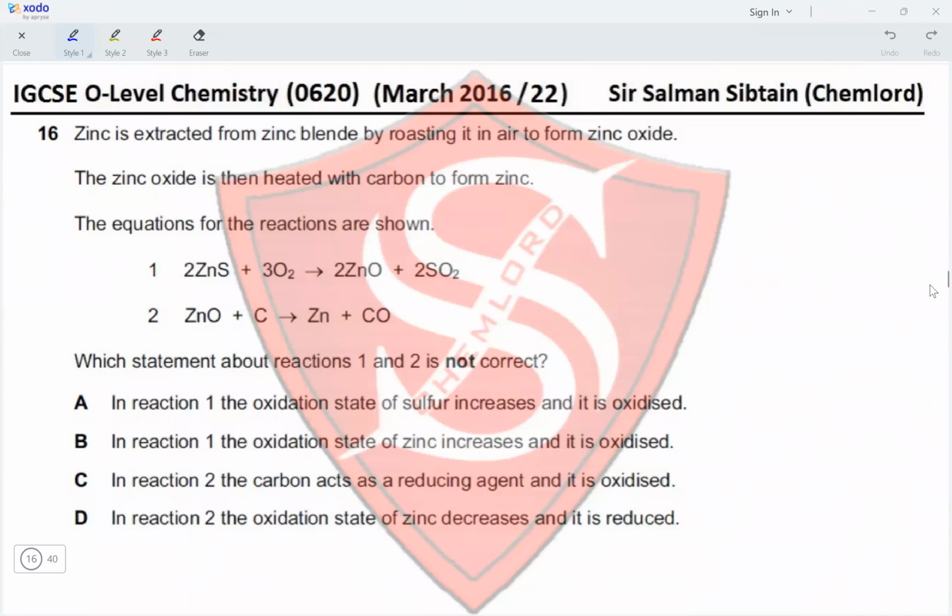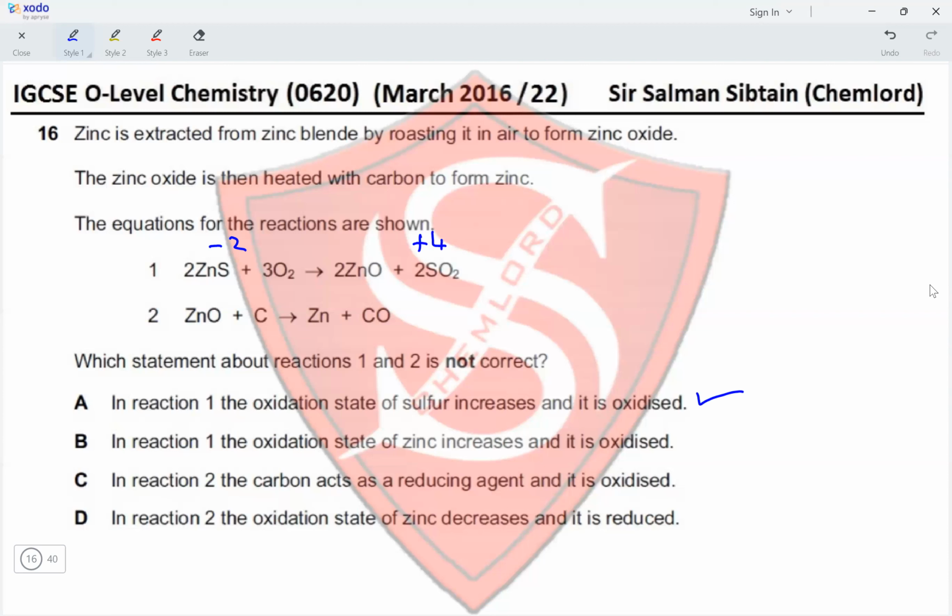Question 16. Zinc is extracted from zinc blende by roasting it in air to form zinc oxide. The zinc oxide is then heated with carbon to form zinc. The equations for the reactions are shown. Which statement about reactions 1 and 2 is not correct? In reaction 1, the oxidation state of sulfur increases and it is oxidized. That is correct. In zinc blende, it has an oxidation state of -2. In SO2, it has an oxidation state of +4. So this is correct.